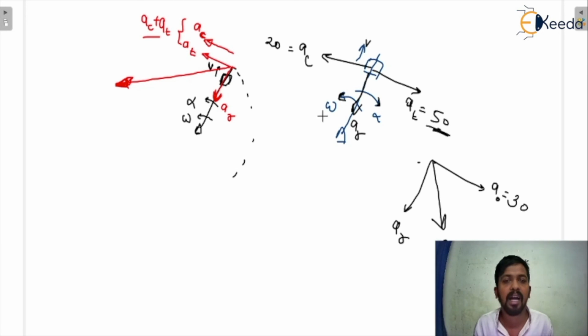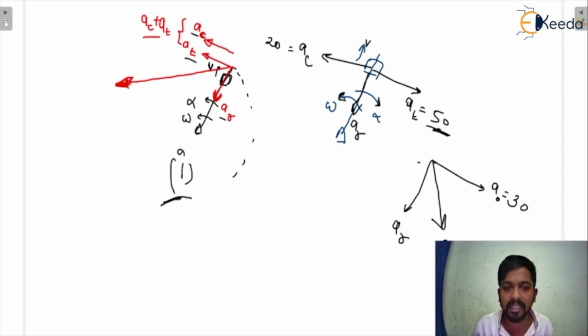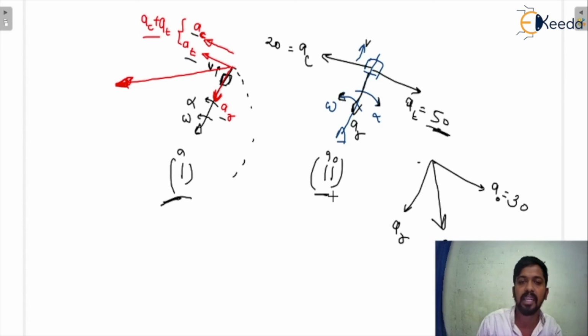So I have told you that I have considered two cases, possibly when you have to find out the total acceleration in the examinations. Then there will be a tangential acceleration and a radial acceleration. But if the Coriolis acceleration comes into the picture, then you have to solve the questions in that sequence. If the directions of omega and alpha are the same, or if they are in the other direction, there will be different directions of the Coriolis acceleration and tangential acceleration. So in both cases, how can you calculate the total acceleration?